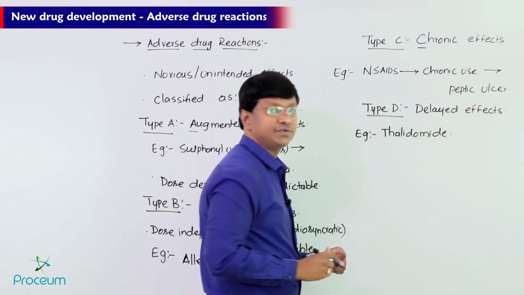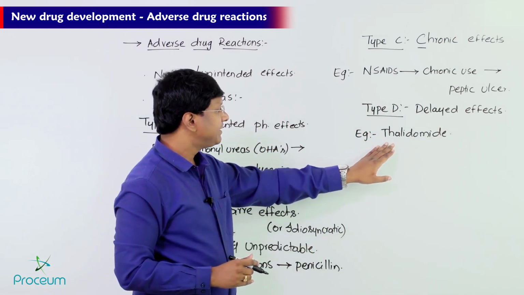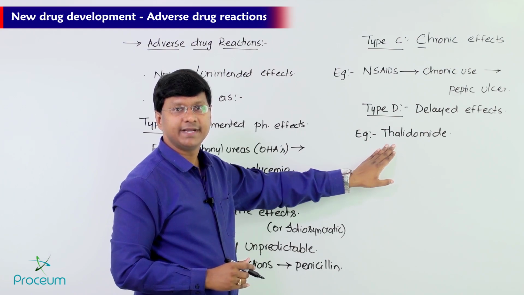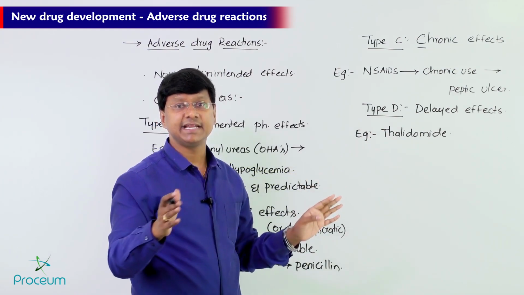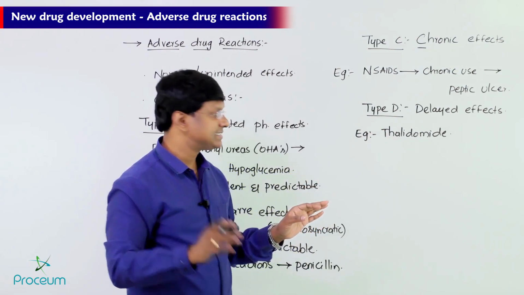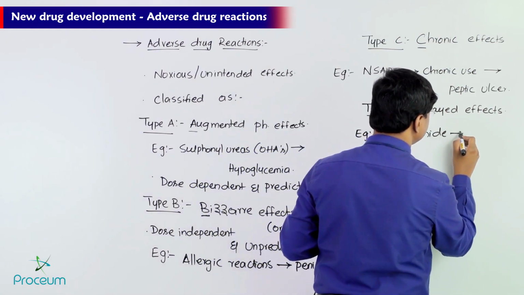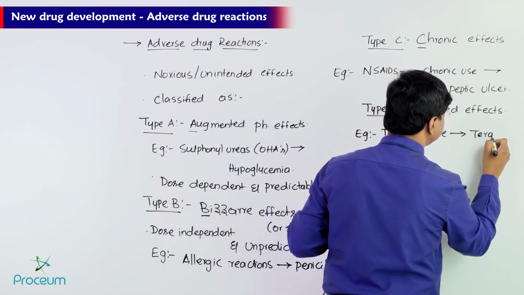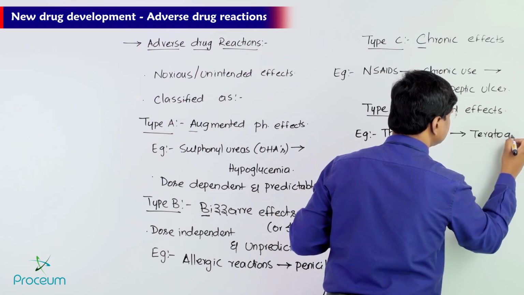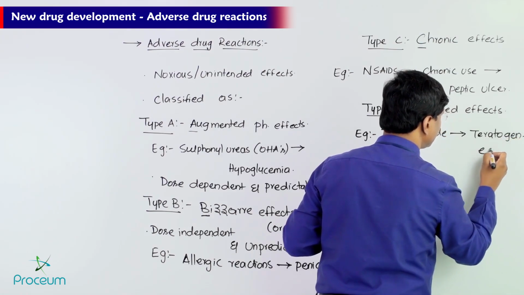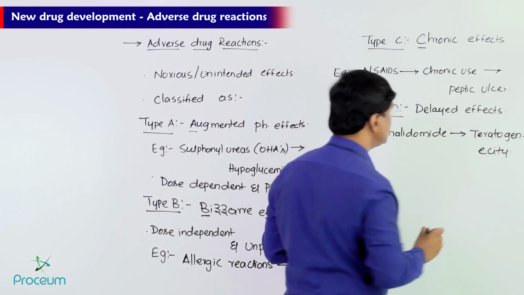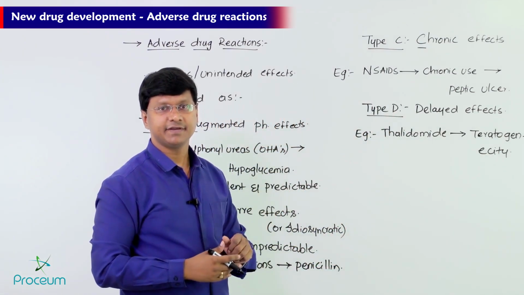Remember, thalidomide can cause a delayed effect, which is teratogenicity. So this is one of the delayed effects.